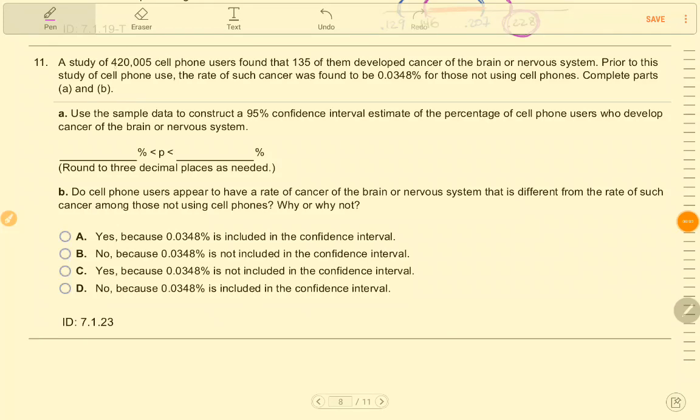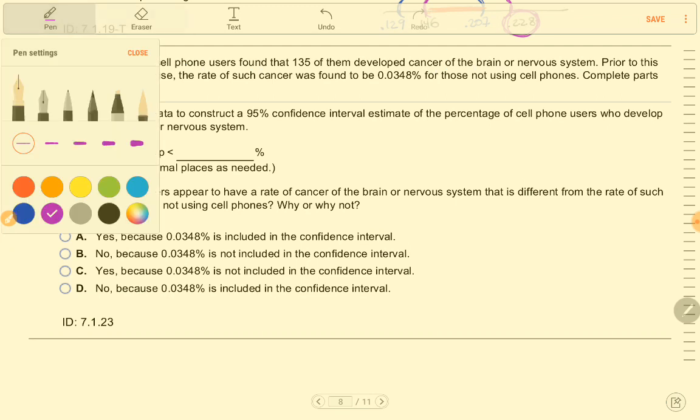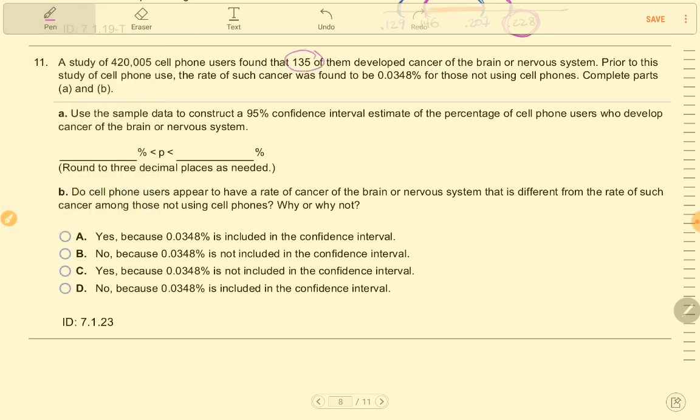A study of 420,005 cell phone users found that 135 of them developed cancer of the brain or nervous system. That seems like an important number. Let me circle that. Developed cancer of the brain. Prior to this study of cell phone use, the rate of such cancer was found to be, prior to this study, so this is background research, we had this rate for those not using cell phones.